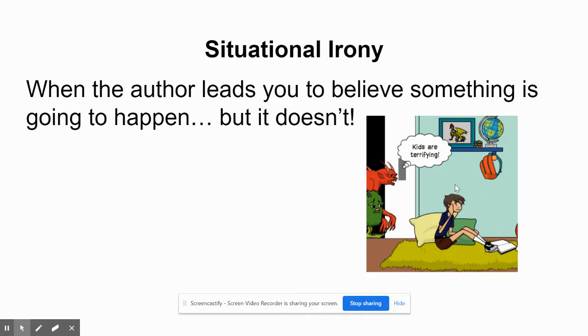So if you look at the picture, okay, you see some scary monsters and you see a little boy. And in this situation, we would expect that the boy would be scared of the monsters. But actually, you can see the monsters are saying, oh, kids are terrifying. Okay, the monster is afraid of the kid. Okay, that's situational irony because it is something unexpected and surprising.